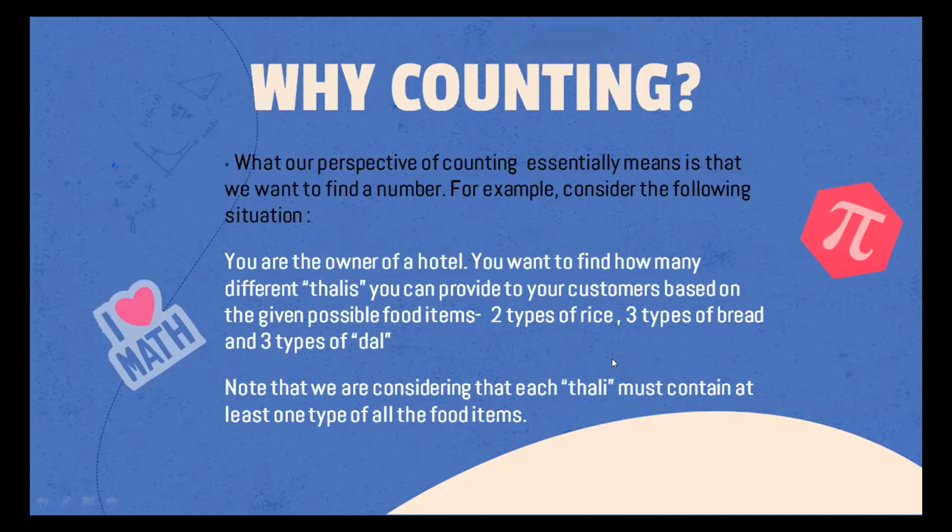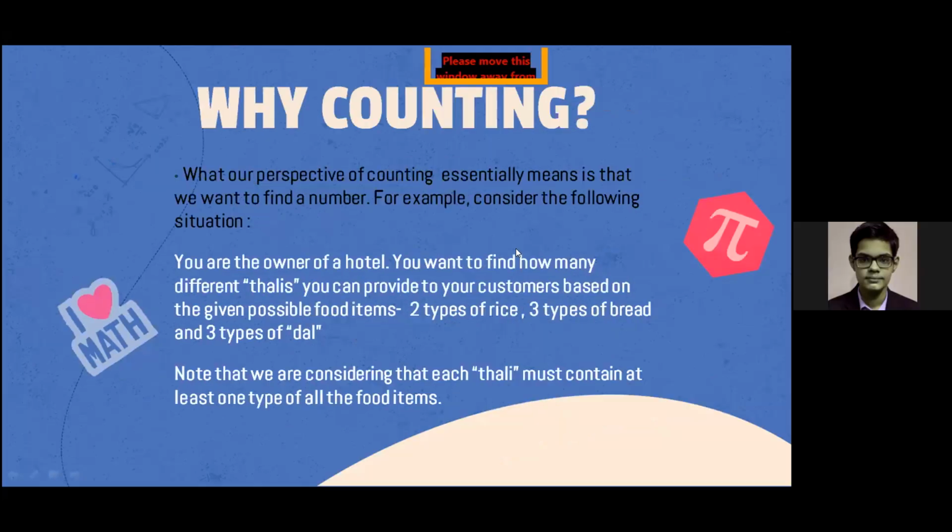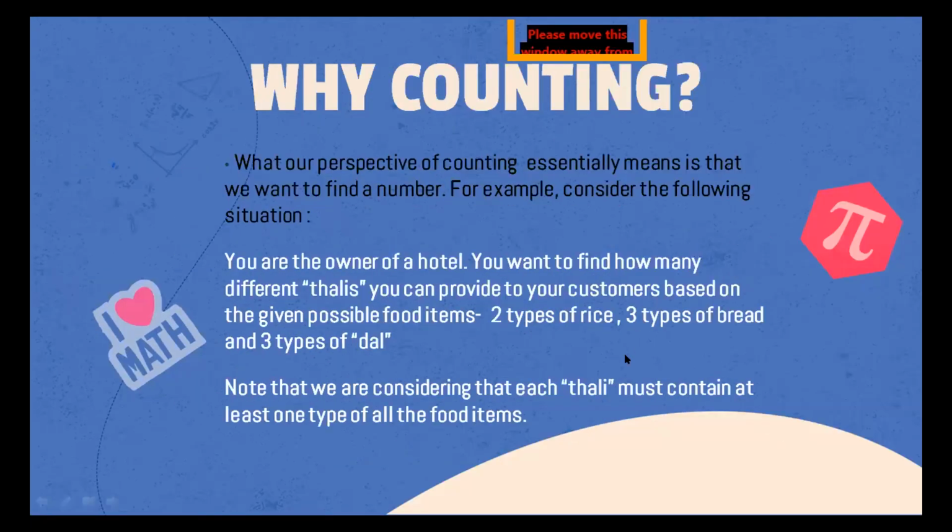So you can't count nothing as a thali, right? Nothing won't be a thali because you need at least one type of rice, one type of bread, and one type of dal. But you can have some type of rice. Suppose you have fried rice, some sort of bread, and some dal, and you can have such a thali. So how many such thalis can you make?